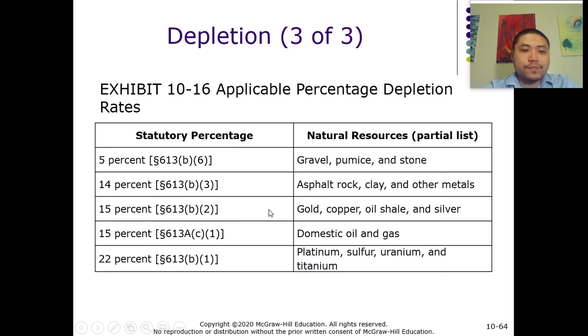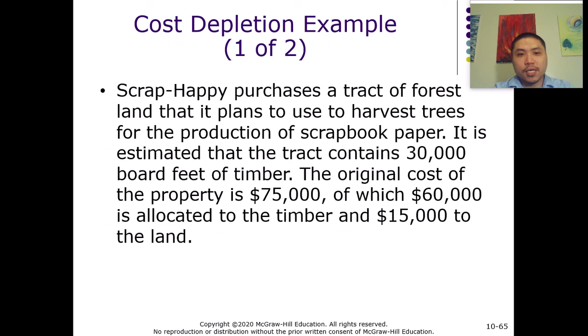So again, depending on the type of the resource, we can figure out the percentage depletion, and then just multiply the percentage depletion by the income generated by harvesting the resources, and then we can get the depletion expense. So let's look at this example.